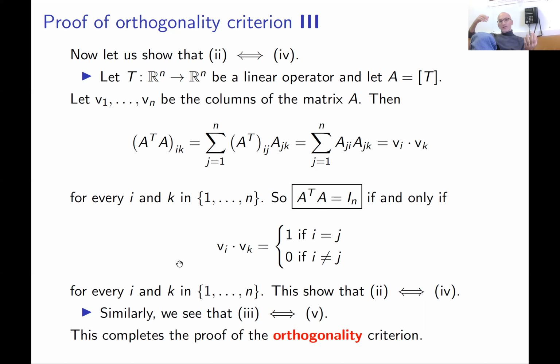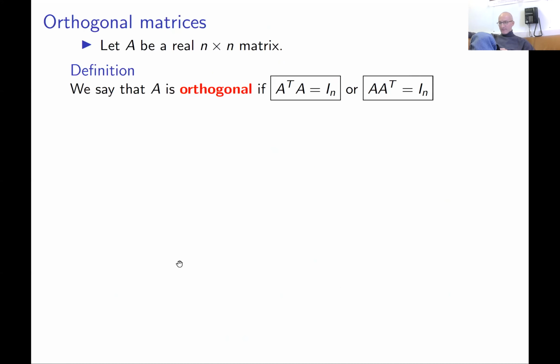So we define orthogonal transformations as linear operators which preserve the dot product. Then we should define what are orthogonal matrices. But we can do this using this criterion we just proved. Yeah, this gives us this definition.